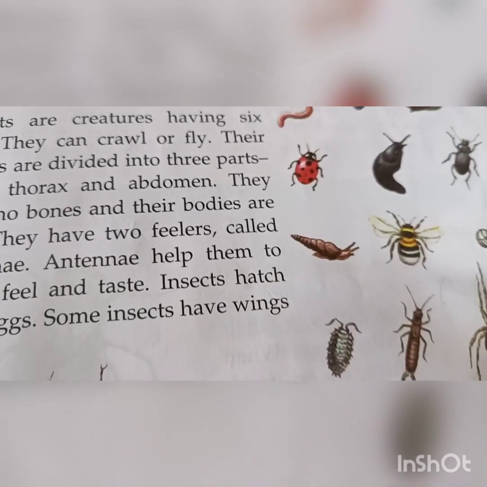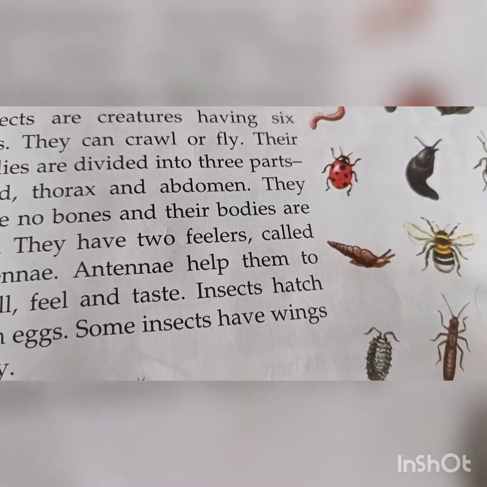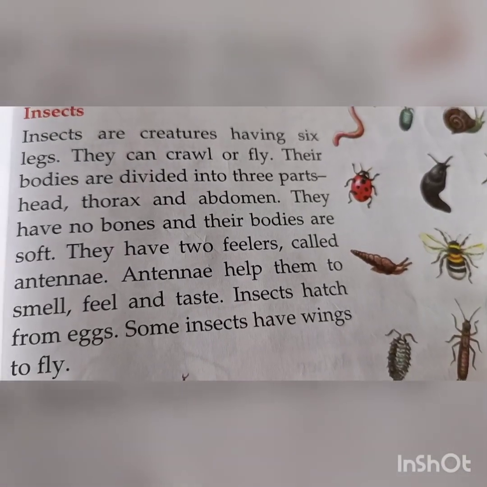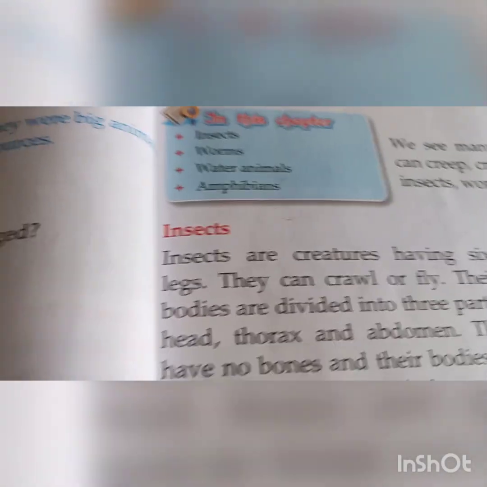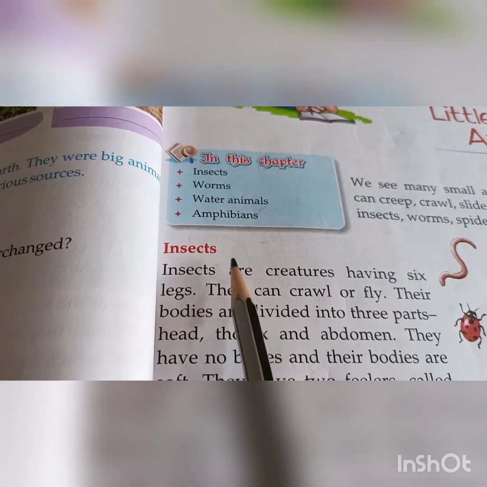Some insect names are ladybug, beetle, bee, fly, mosquito and ant. These are your insects. So now we start with insects.